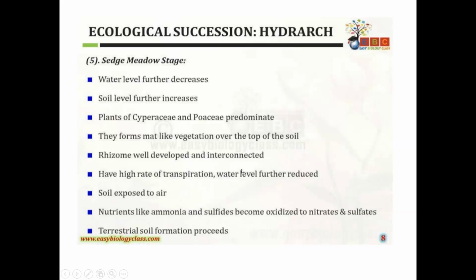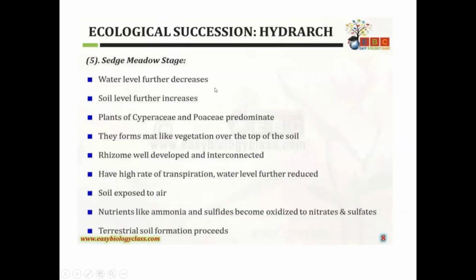Here the rhizome is also well developed and interconnected. They have a high rate of transpiration, the water level is further reduced, and the soil is exposed to air, and nutrients like ammonia and sulfides become oxidized to nitrates and sulfates. So terrestrial soil formation proceeds.